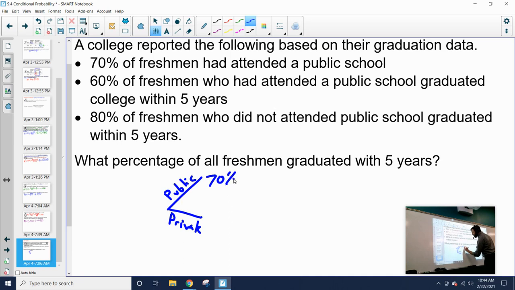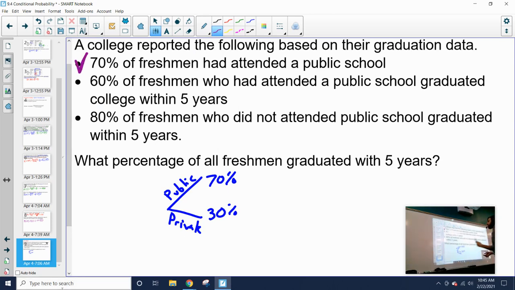So 70% of students attended public school. How many of those students would have had to attend private school? What would be the other percent of students, which would be 30%, because we're always working out of 100. So 70% attend public, 30% attend private. All right, so that was this first piece of information. So we use this piece of information here.